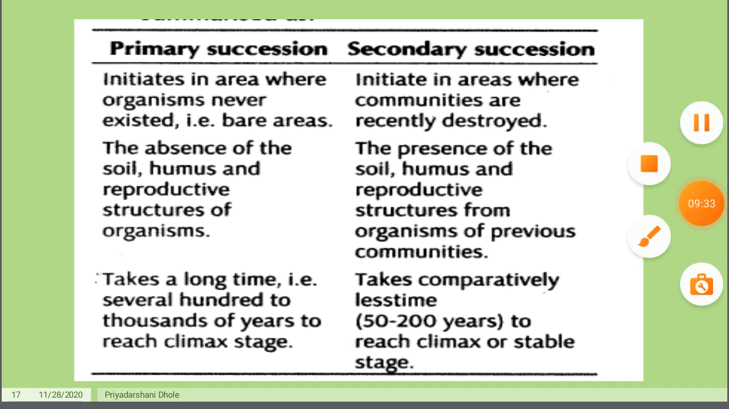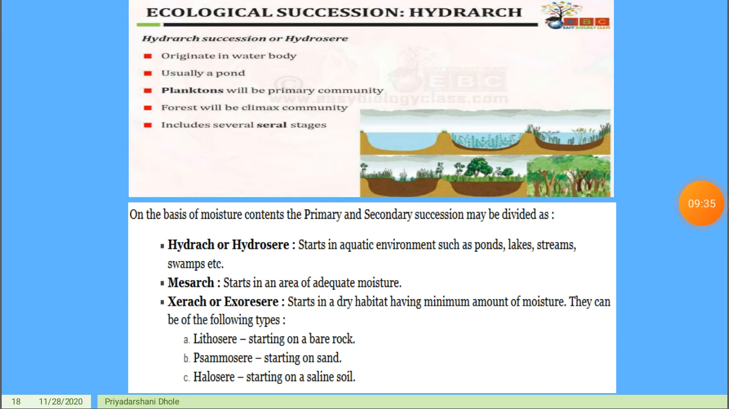Next, ecological succession is hydrarch, which is also called hydrosere, where water is present. It originates in water bodies, usually a pond, which is stagnant water. Then planktons will be the primary community. After that, forest will be the climax community. It includes several